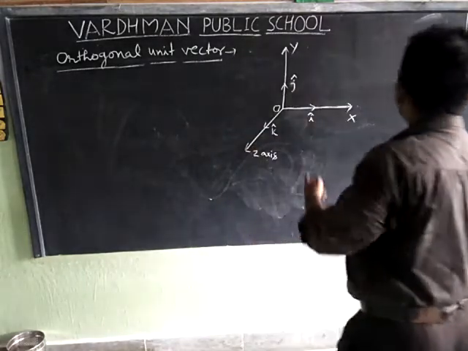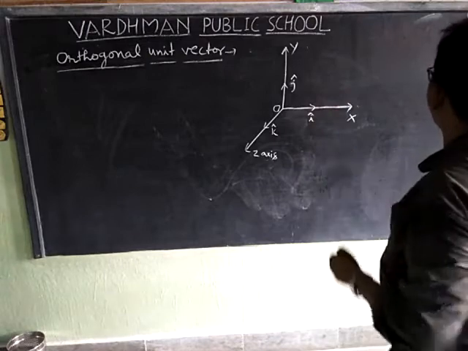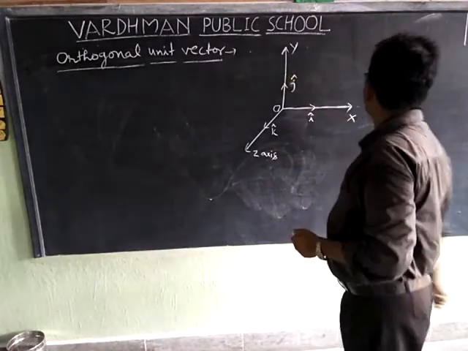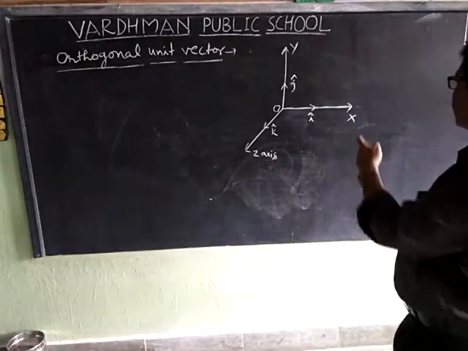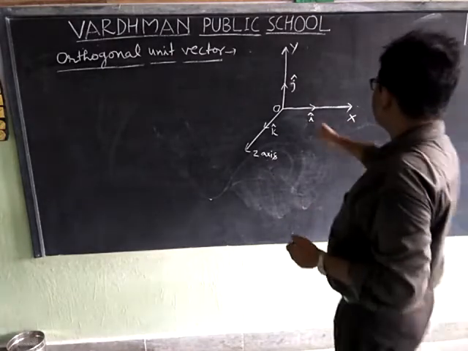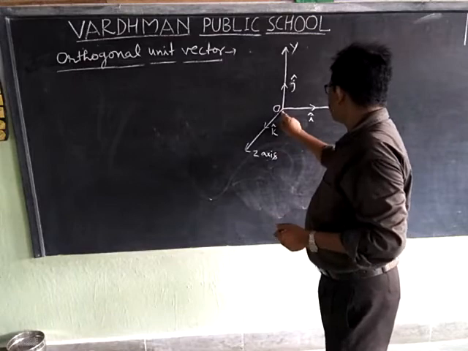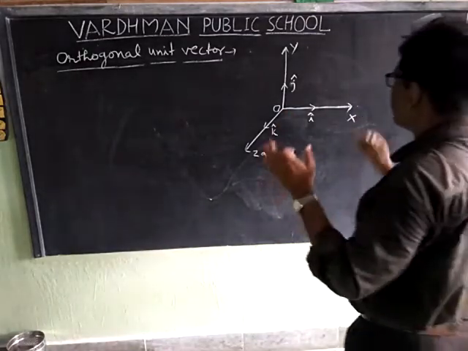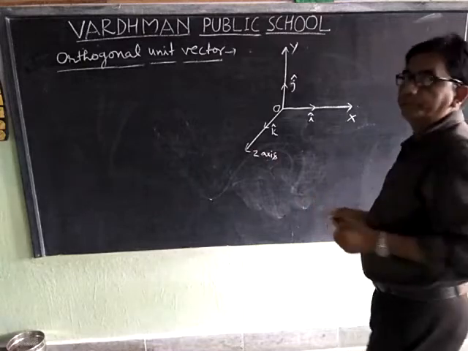Now, three mutually perpendicular lines meeting at a point form a rectangular coordinate system.